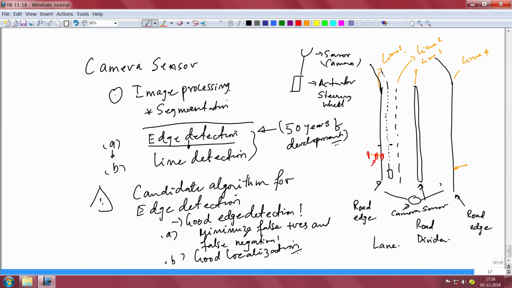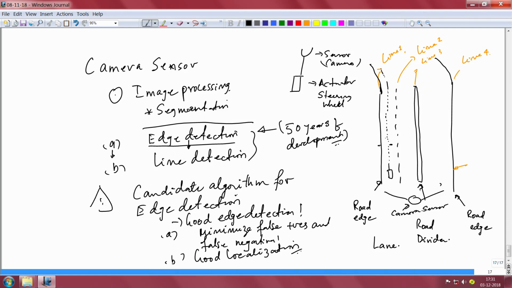It could be a ditch, it could be simple mud, an untarred part of the road, there can be trees, right, or it can be anything. So, unless you have extremely good localization, you are going to have a problem, right. So, I will put back this edge. It should have good localization, and it should just indicate one single point, okay, just one edge it should indicate.